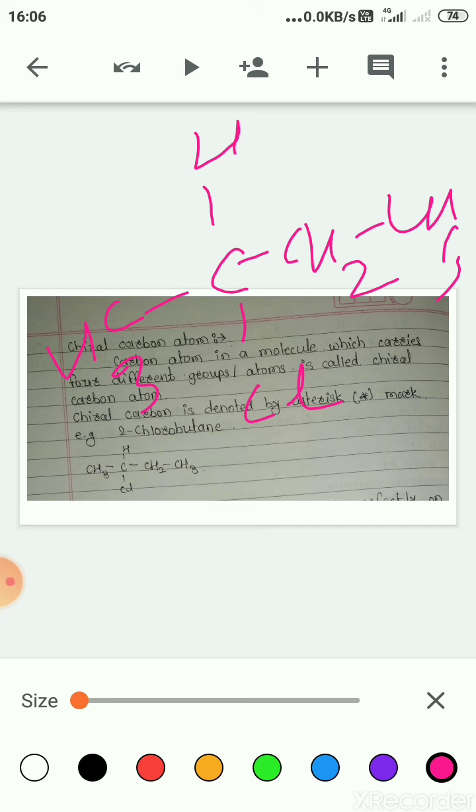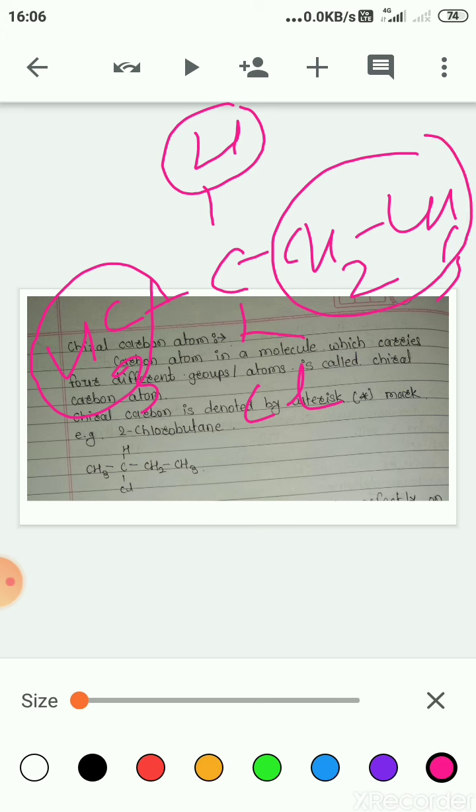Now see, methyl is one group, hydrogen is one group, ethyl is one group and chlorine is one group. This second carbon atom contains all four different atoms or groups, and therefore this carbon atom is a chiral carbon atom and it is denoted by an asterisk mark, or we can say a star mark.